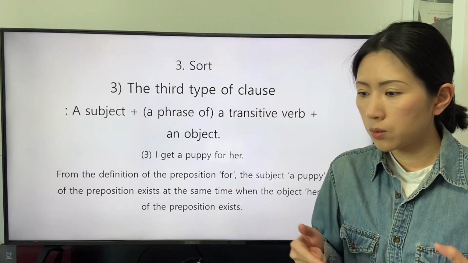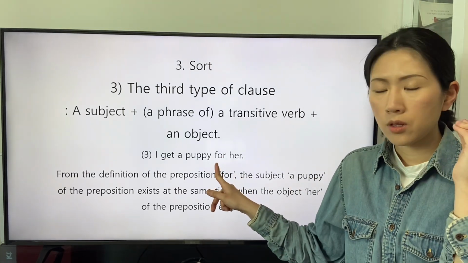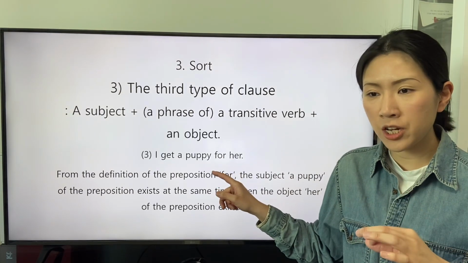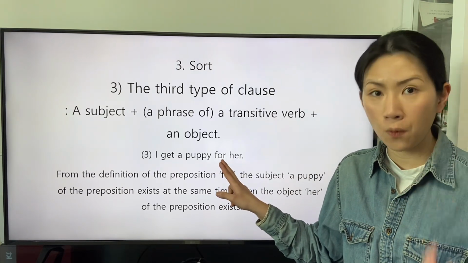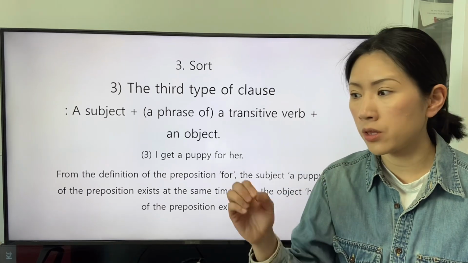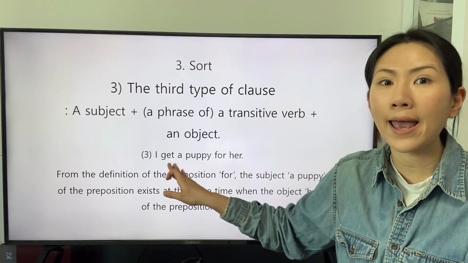So we can figure out that the mediation by the definition of the preposition for reveals the concurrency with the description of the transitive verb get.